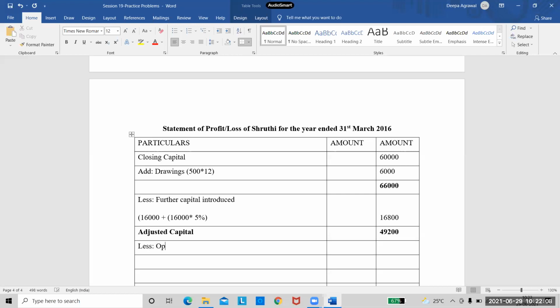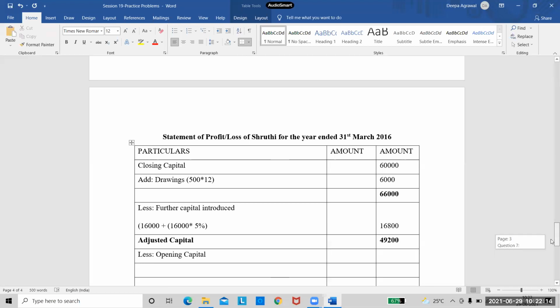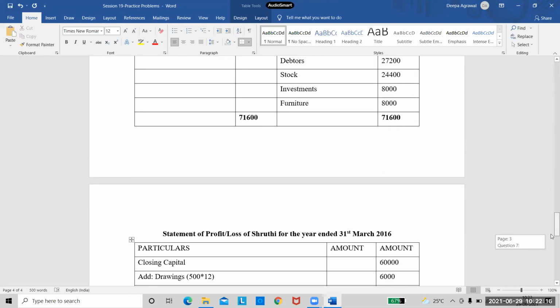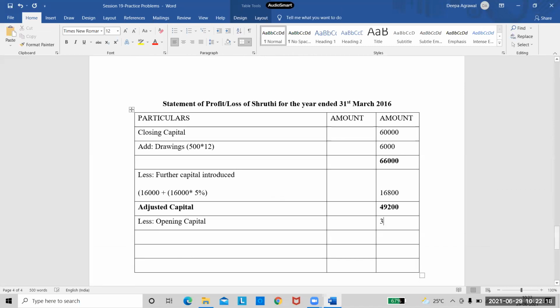Less opening capital. And let us see how much is the opening capital. We have already calculated. Opening capital is 33,000. So am I getting a positive answer or a negative answer? Positive. And there are no other adjustments in the problem. So this final answer only will be called.